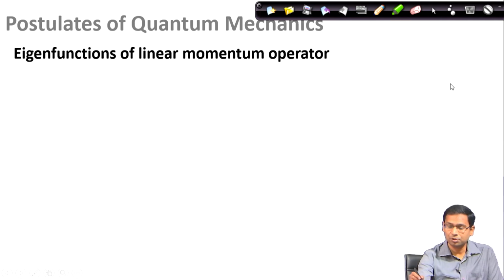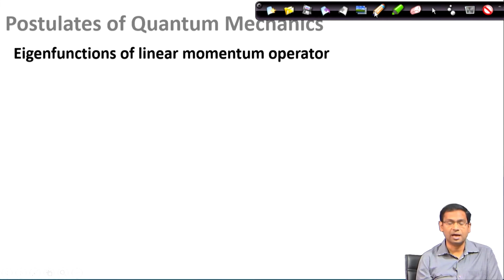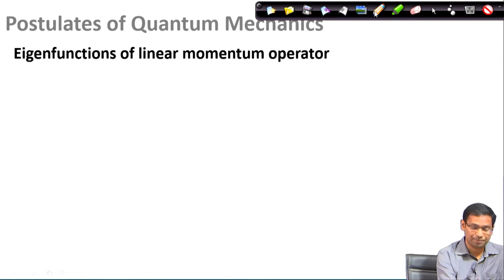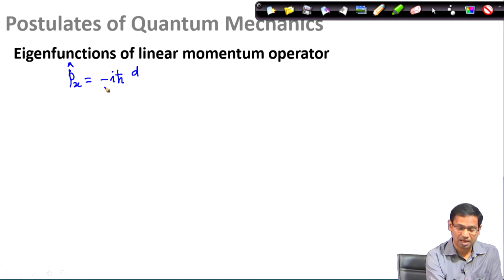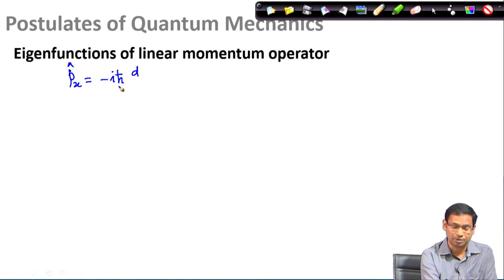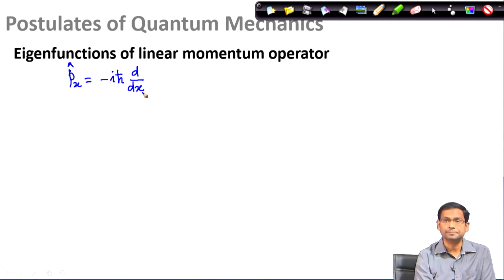In the first example, we would look at how we can get the eigenfunctions of the linear momentum operator. In this case, the operator is given as Px. If you remember the functional form of the operator, it is minus i h bar, where i is the imaginary root and h bar is Planck's constant divided by 2 pi, and the operator is simply d by dx.